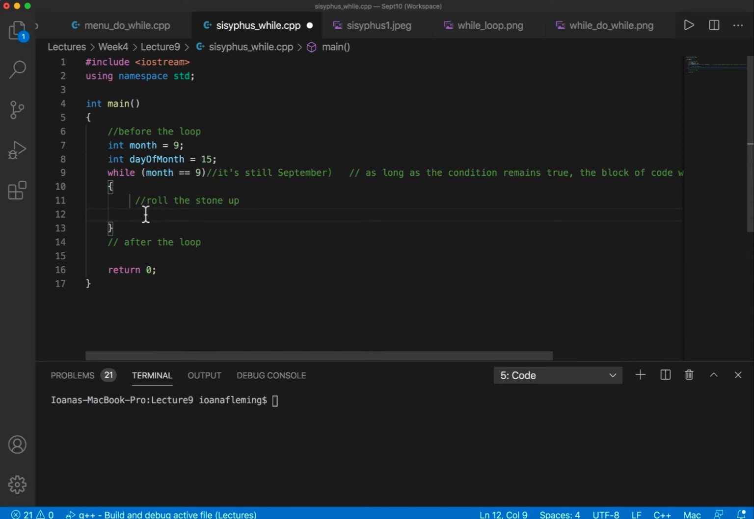We need to do something in the loop to change something. Something needs to change. Otherwise, the month will still stay 9 and Sisyphus will keep rolling the stone up. So I think what we need to do is to somehow advance the date. Just going to call it like this. Advance the date. So let's say every time he rolls the stone up, we increase the day of the month.